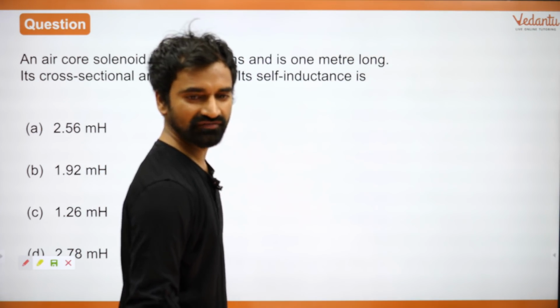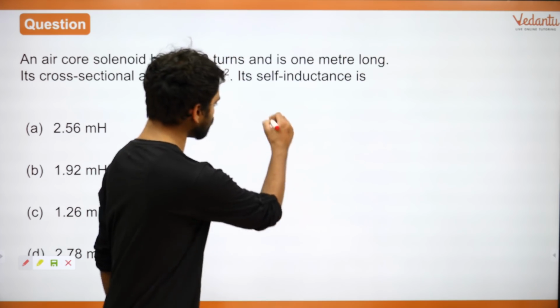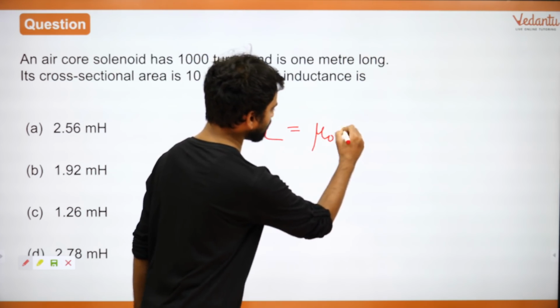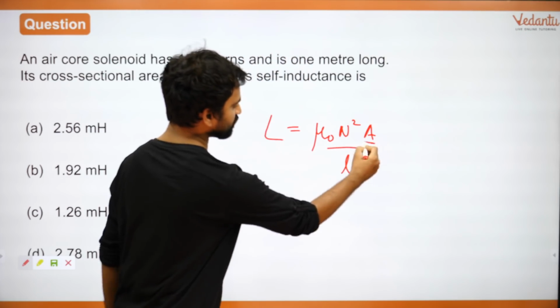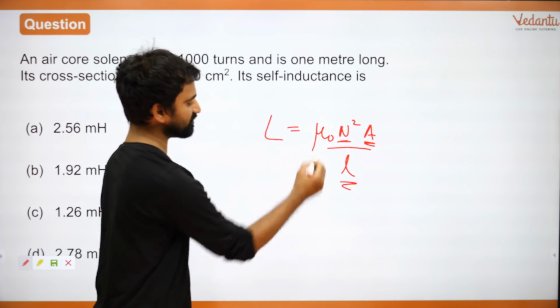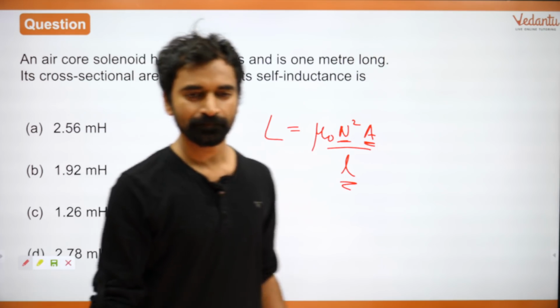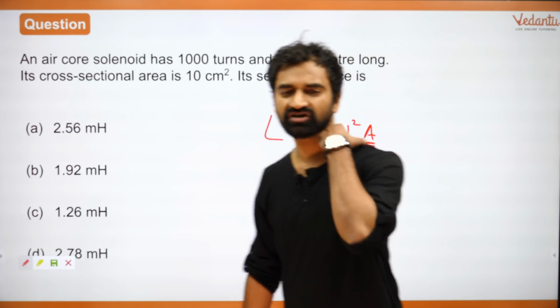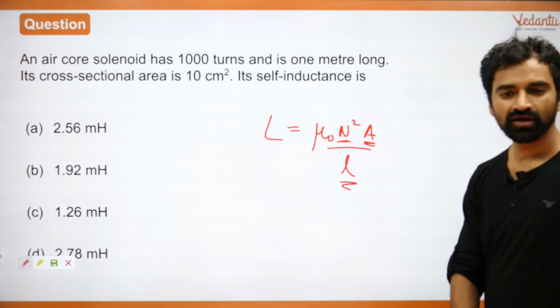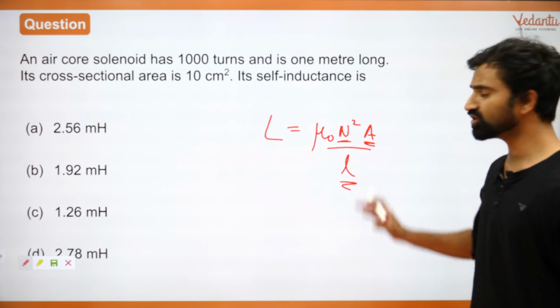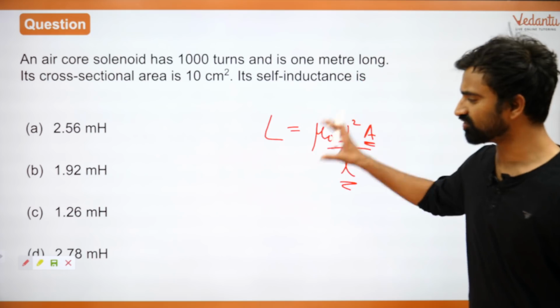Okay, Samreen, I will do that in a very short while. Anyway, the formula is mu naught N square A by L. You have the value of A, the value of N, the value of L, and you know the value of mu naught. Everyone, very straightforward, very simple. Make sure you do not forget the formulas. I'm not solving it further.